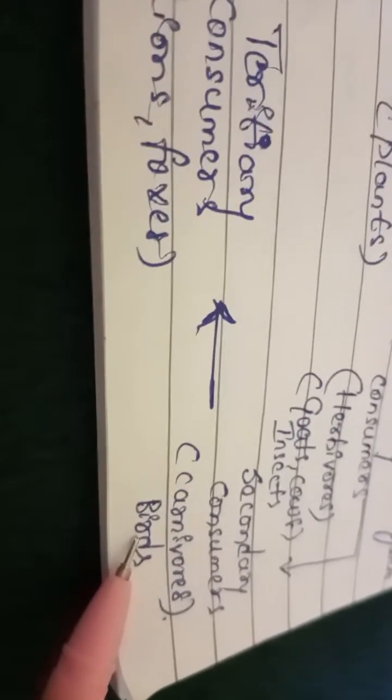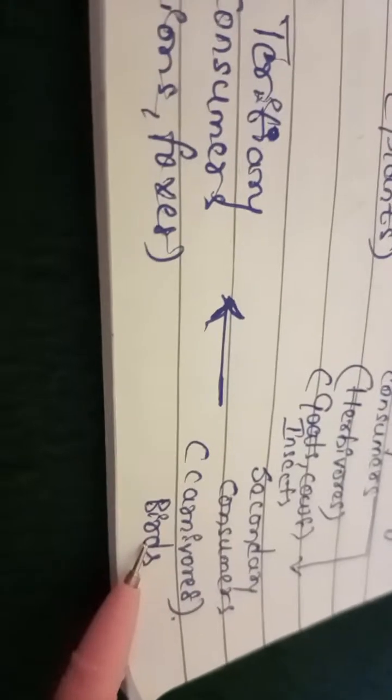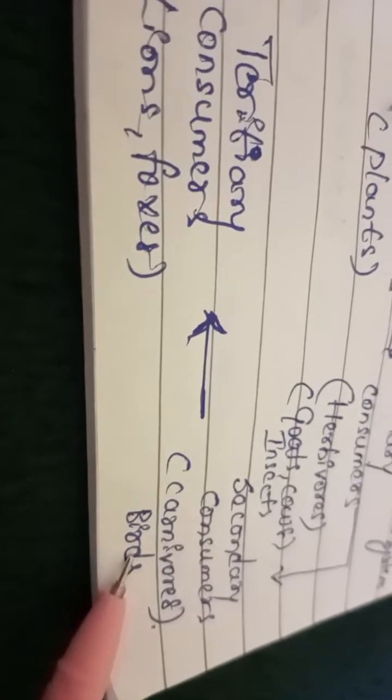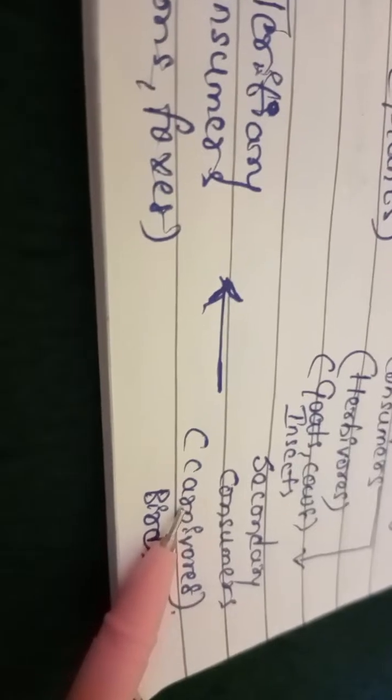Birds only are not called carnivores. Some other animals will also come under secondary consumers or carnivores. They will eat other animals for meat as food.